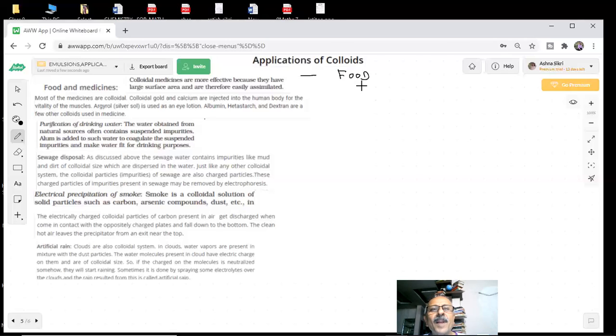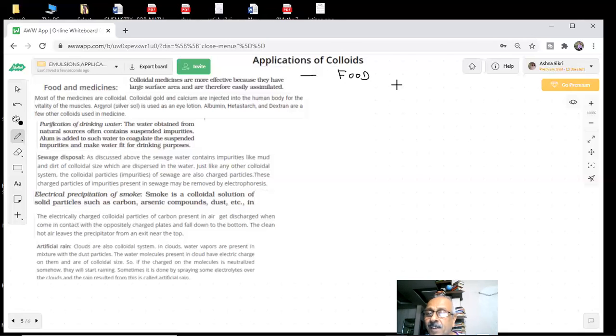So food, and most of the food, as you told me, sir: milk, butter, cream, everything, they are colloids, emulsions, and sauces, everything. Yes, of course, jelly, ice cream, everything, yes, of course they are. Whatever atta your mother is grinding with water and making chapatis, rotis, all these are colloids. I never knew so much about it. The houses you make of the material, they are all colloidal particles. Everything is colloidal in nature.